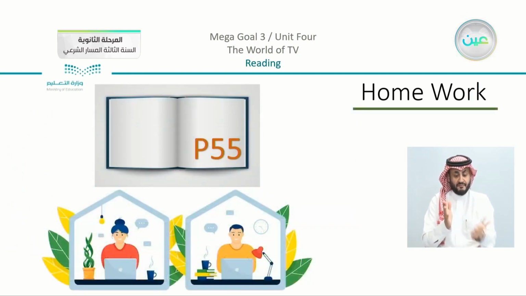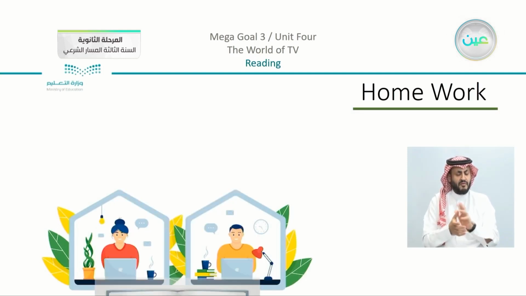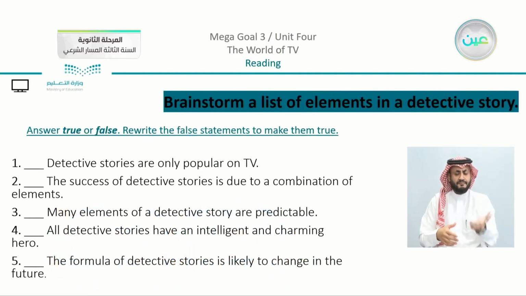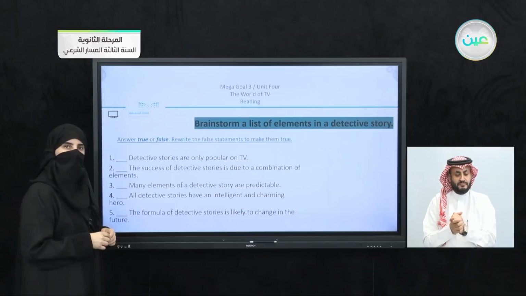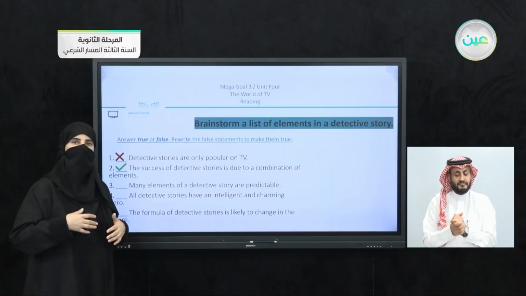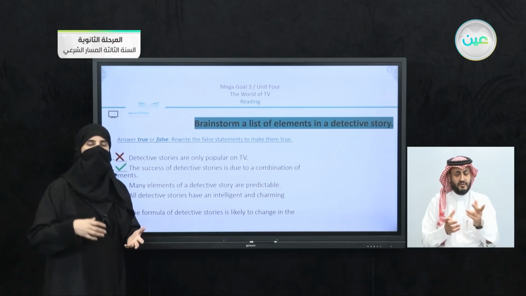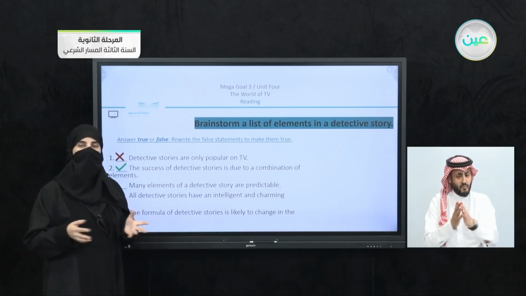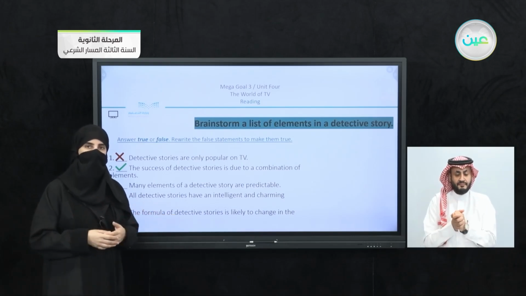page number 55. So what do we have on page number 55? Let's see. Now answer true or false, then rewrite the false statements to make them true. Number one, detective stories are only popular on TV. Now we can agree that this one is false. Of course, we can see that there are different places that we can find them, for example, online. We can see that there are books. So there are different places that we can find these stories.